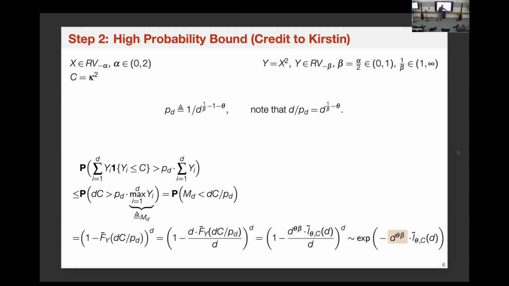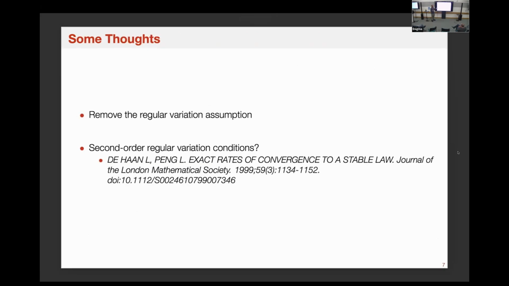What she got in the end is that here is an exponent. The probability is decaying exponentially fast with respect to d. So this is an insightful and very useful bound. And actually, that's pretty much it.